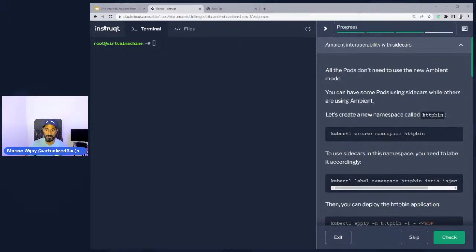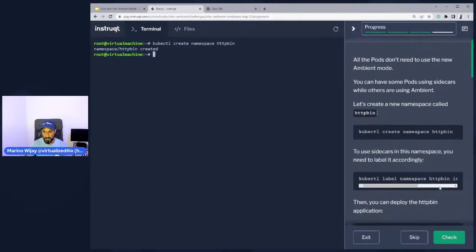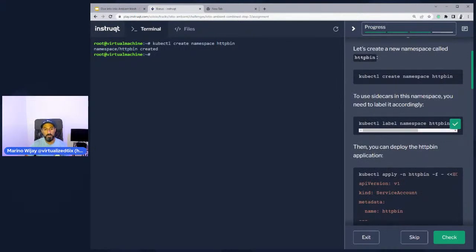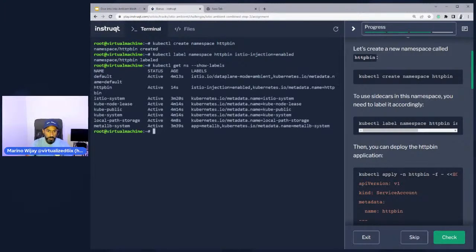its own requests. Okay, so we're going to create another namespace here, and this namespace is going to be called httpbin. I'm not going to close this off, but I want you to follow along. And we're going to label this namespace for Istio injection. If I do a kubectl get ns --show-labels, you notice the default namespace has an istio.io/dataplane-mode equals ambient, whereas the regular Istio version has an istio-injection equals enabled label.